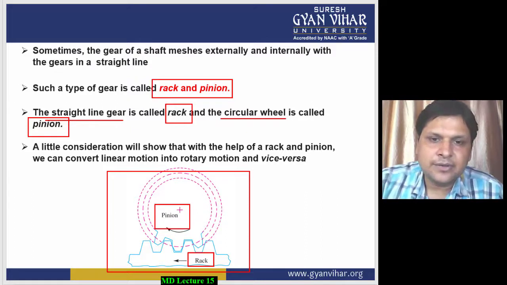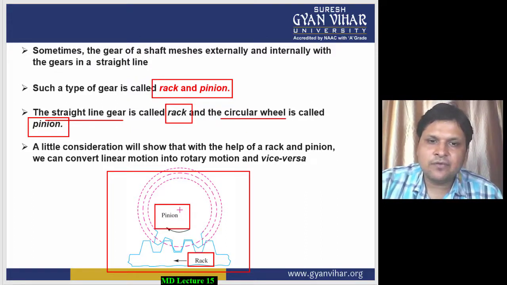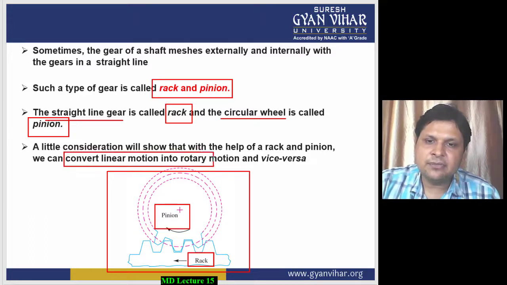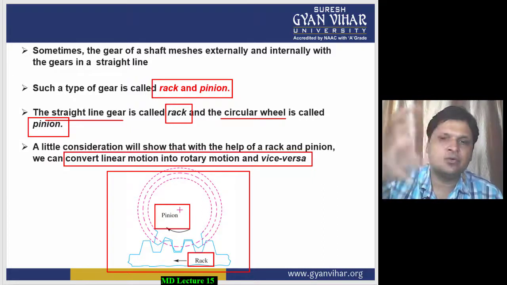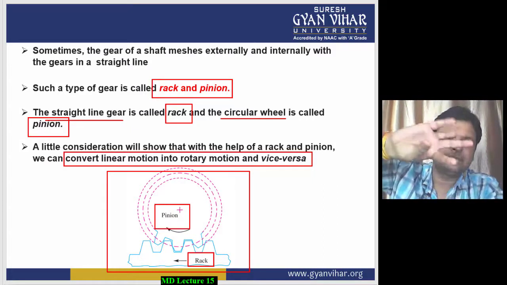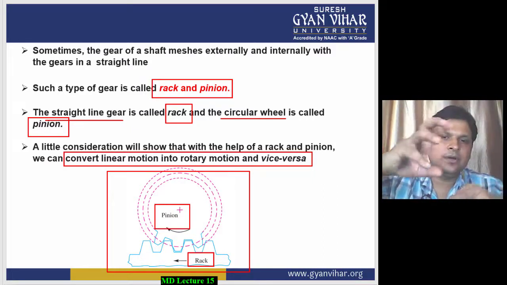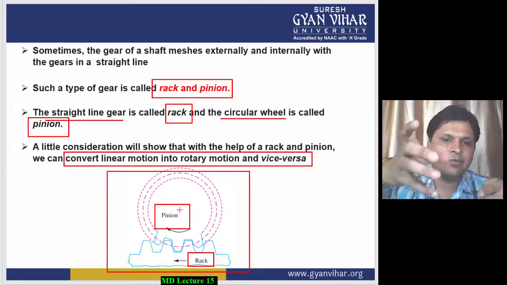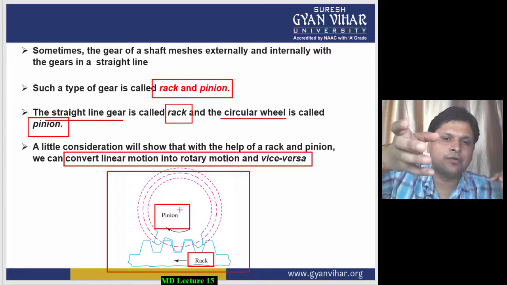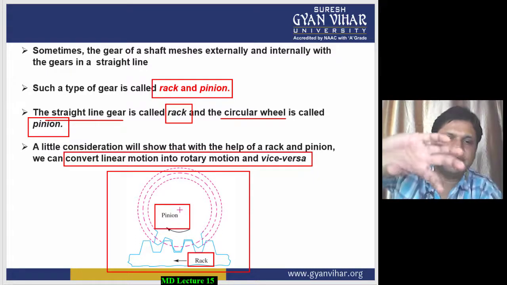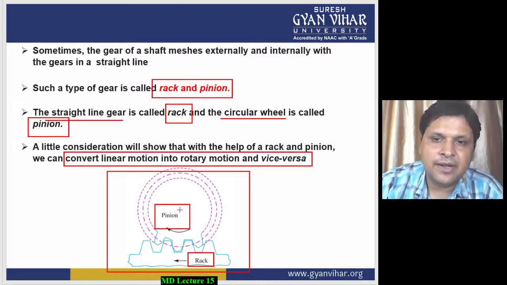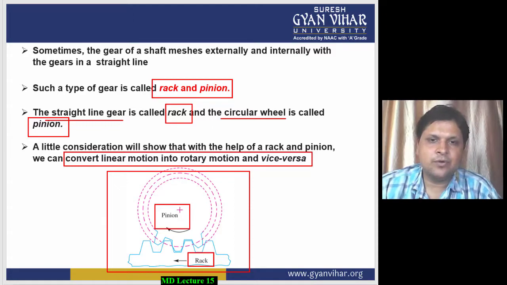And a little consideration will show that with the help of rack and pinion we can convert the linear motion into rotary motion and vice versa. Means if you want to convert a rotary motion into linear motion, you can use a rack and pinion type of gear, and vice versa is also true. If you want to convert a translatory motion into rotary motion, that is also possible with the help of rack and pinion gear. So I hope you have understood what is rack and pinion gear.